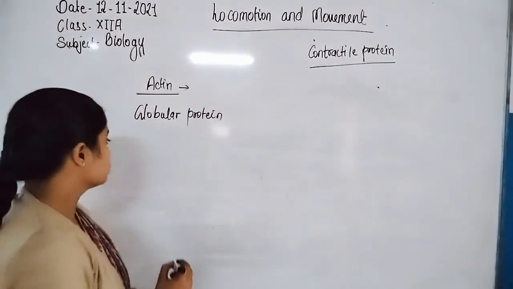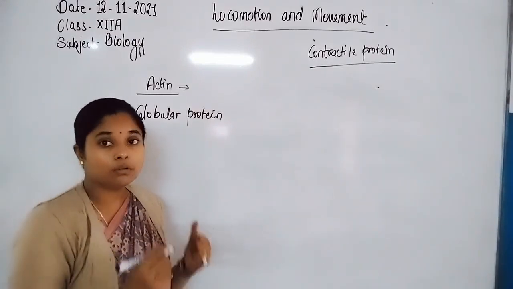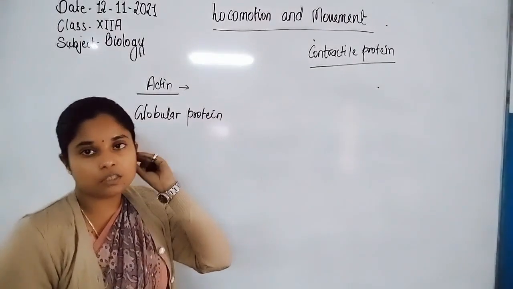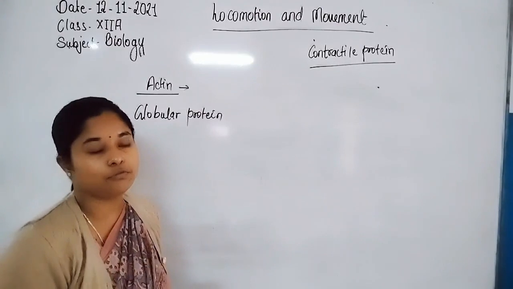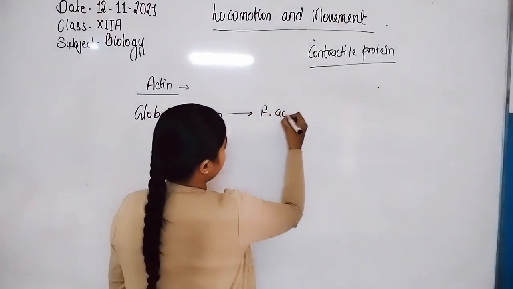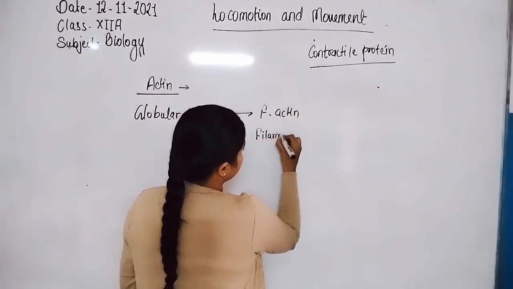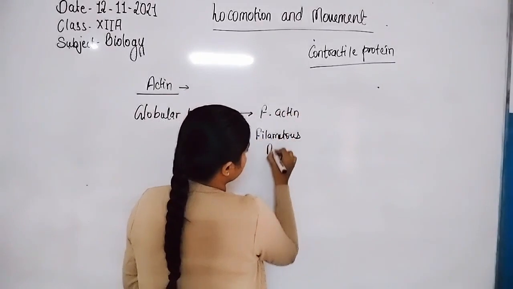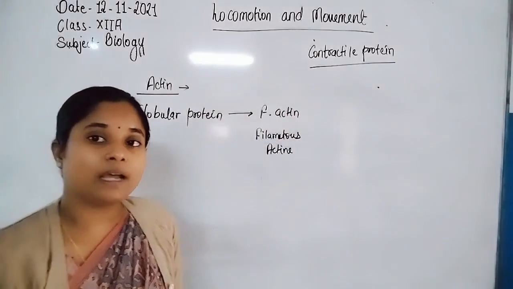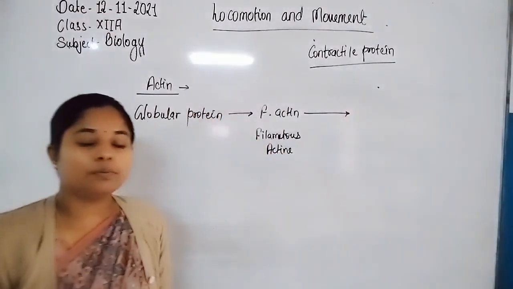Actin is formed by the globular protein. A globular protein is a spherical structure of protein, and these same proteins associate or link with each other, getting polymerized to form F-actin, that is filamentous actin.